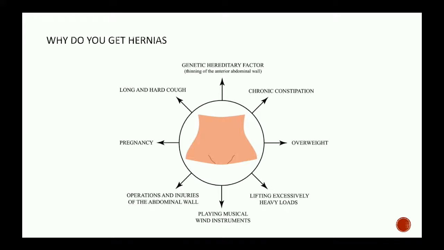Now the question is, why do you get hernias? I told you that hernia means content is coming out. Now imagine the abdomen is like a balloon. A balloon is filled with air. If there is a small hole in the balloon, the air gushes out because that's the point of least resistance. The same thing happens in hernias.